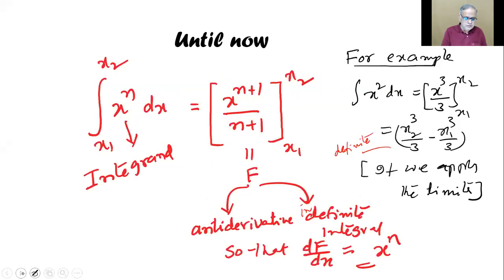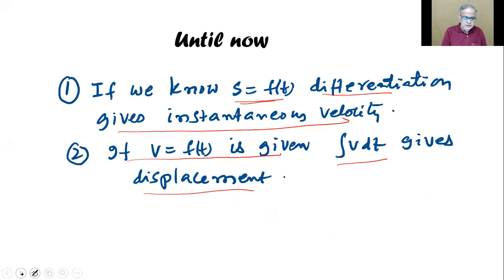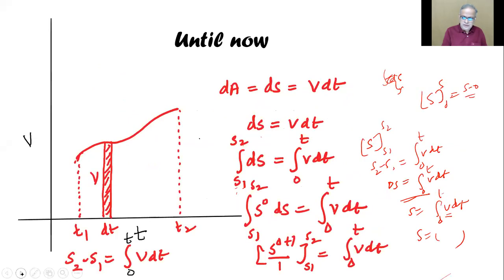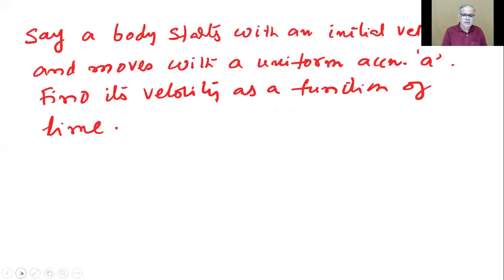Yeah, all this was discussed, and even this is over. Now I'll actually show you the applications. Just keep looking at it. Say a body starts with an initial velocity u and moves with a uniform acceleration a. Find its velocity as a function of time.